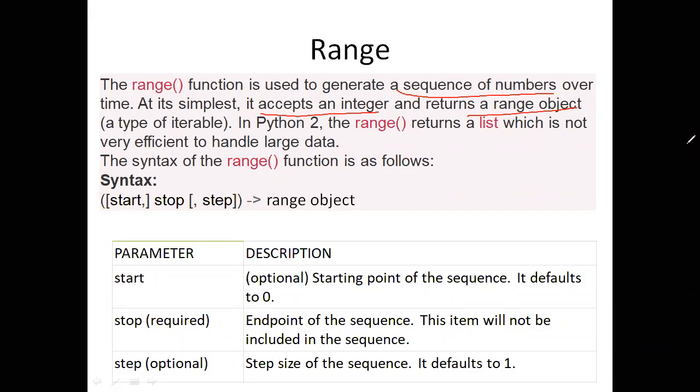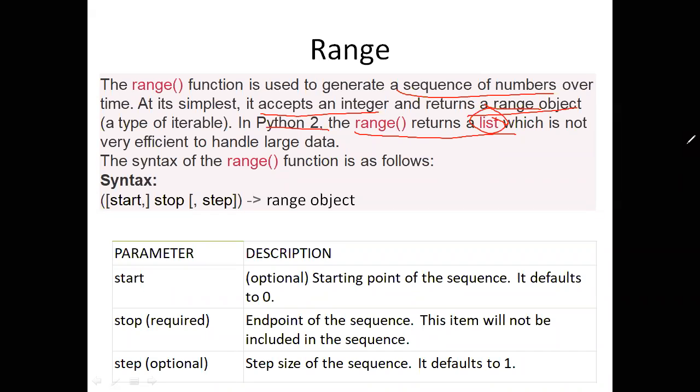What is the return type of the range method? You said range. Then what about Python 2? In Python 2, the range method returns a list. So in Python 2, the range method has the return type list. When it comes to Python 3 version, meaning 3 point anything, 3.1, 3.2 or 3.7 or 3.8, whatever it may be, in version 3, the range is returning a range object itself.